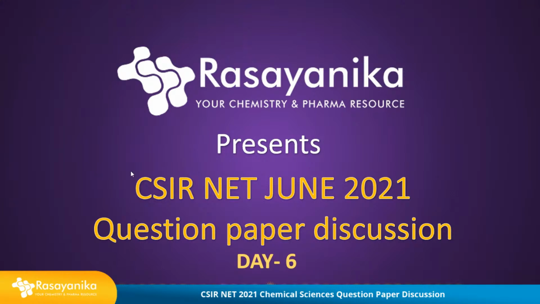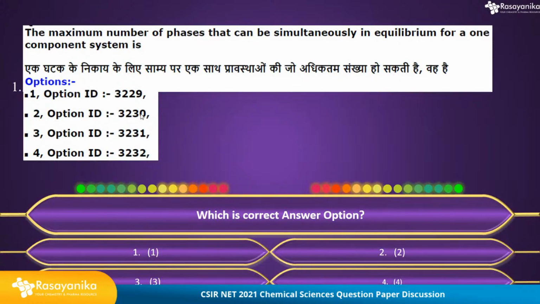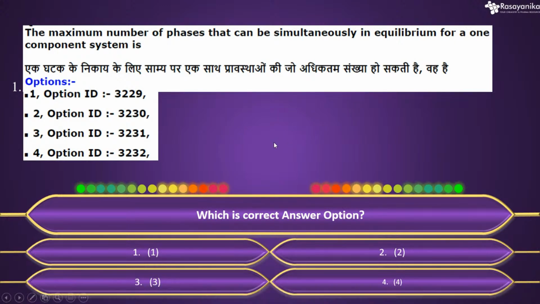So let's start with our first question for today's discussion class. This is our first question. The question is: the maximum number of phases that can be simultaneously in equilibrium for a one component system is.